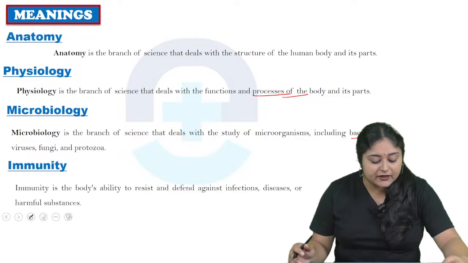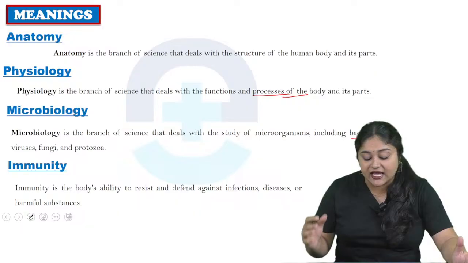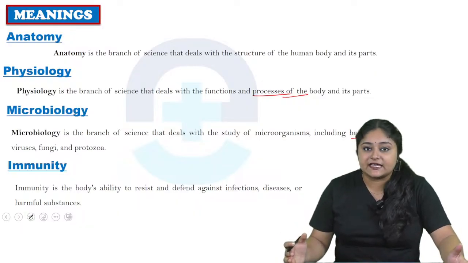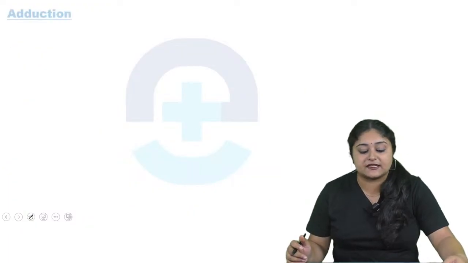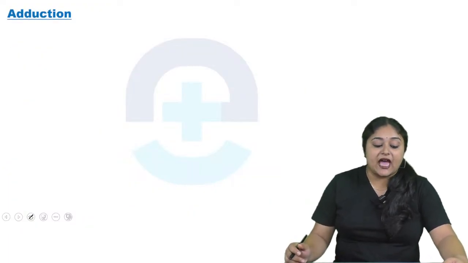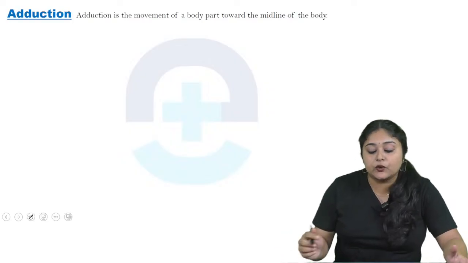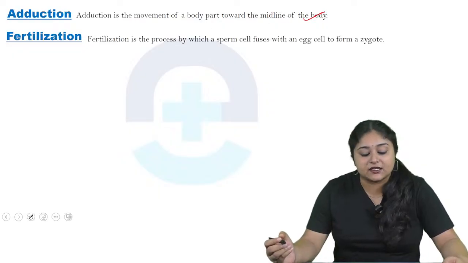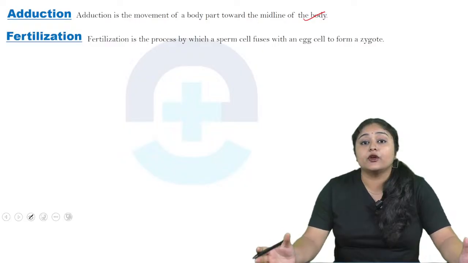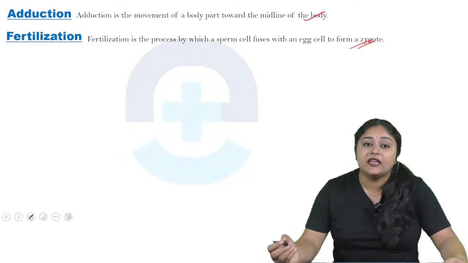Now come to immunity. So what do you mean by immunity? Immunity is nothing but the body's ability to fight against infections, disease or any kind of microorganism or harmful substances. Now come to adduction. Adduction is the movement of a body part towards the midline of the body. Now come to fertilization. So fertilization is a process by which a sperm cell fuses with a mature ovum or egg cell and forms a zygote.